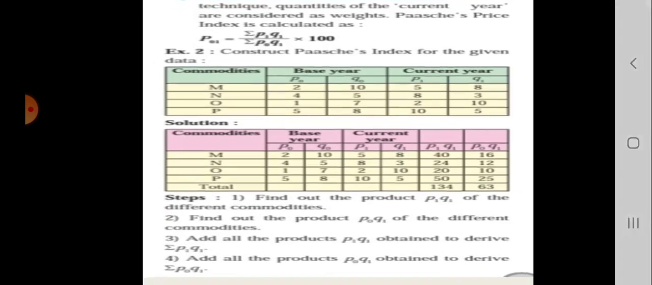So I think you have understood all these things well. I have discussed all these things related to the index number.